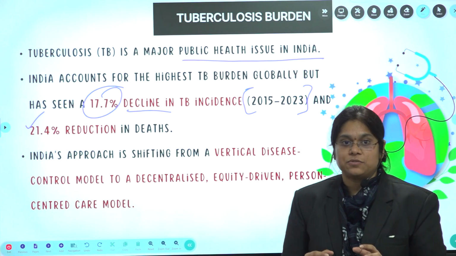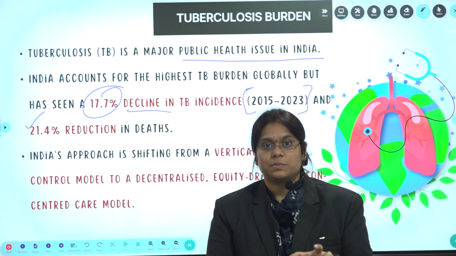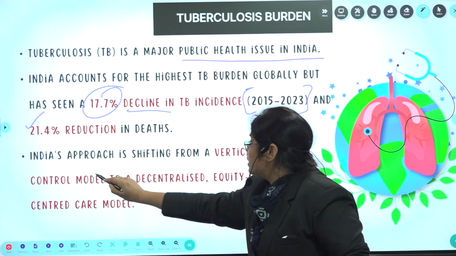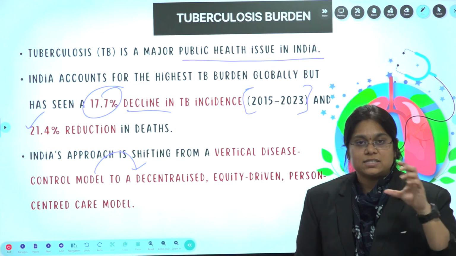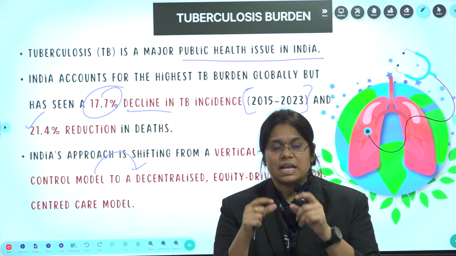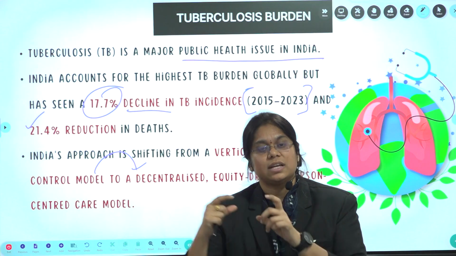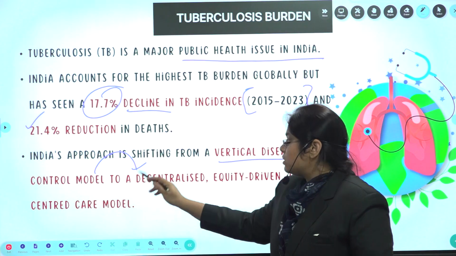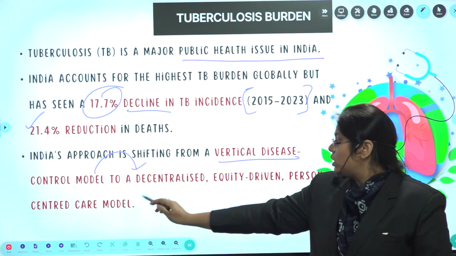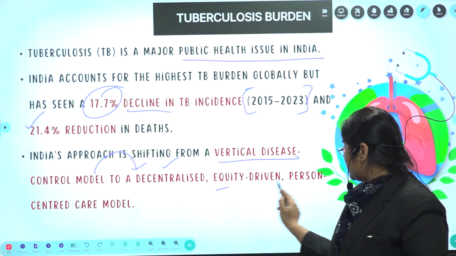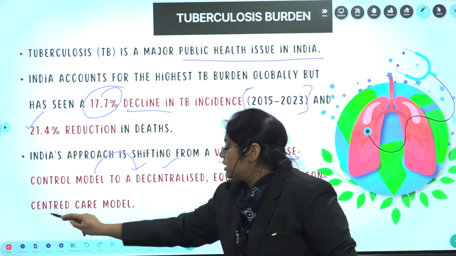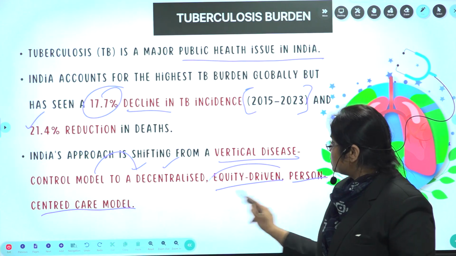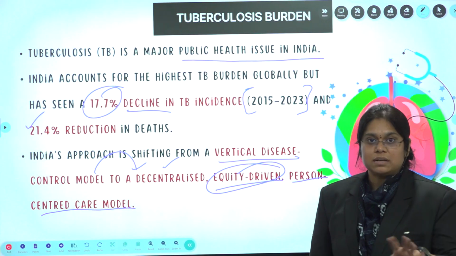Because India is shifting from a centralized model to a decentralized model. That means it is taking care of every person, each individual is monitored individually. From the centralized, vertical disease control mode to a decentralized, equity driven and person centered care model. Equity driven means no gender disparities.